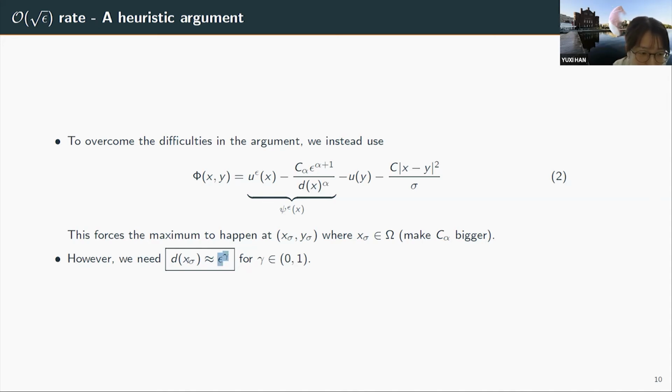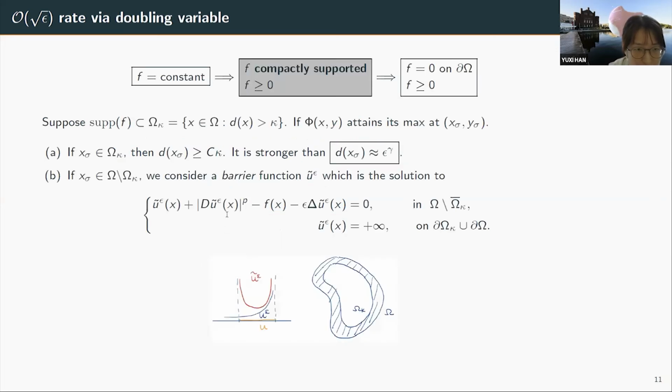So this is saying if x sigma is attained away from the boundary, then we are good. We can use our doubling variable method and then get the convergence rate. But if x sigma is attained very near the boundary, then we have a problem. So here we use another trick.